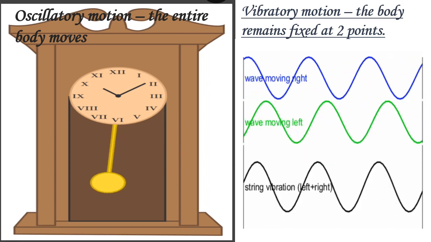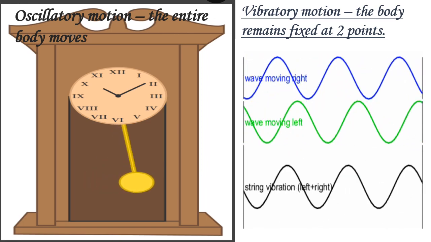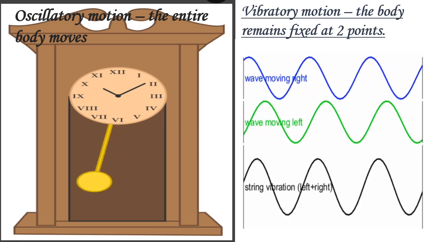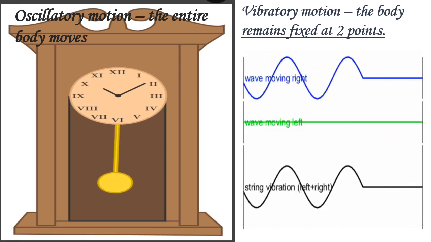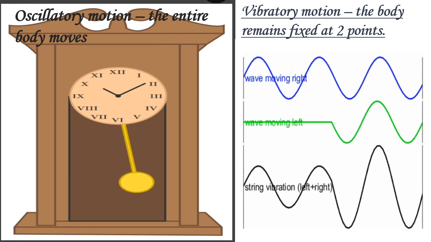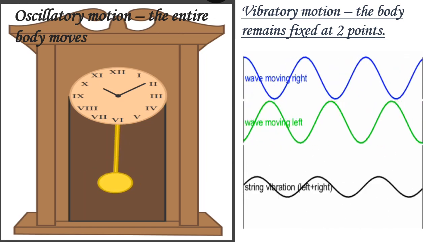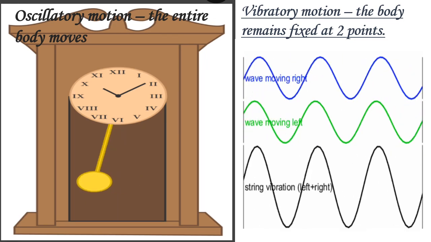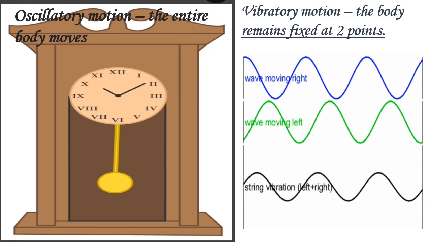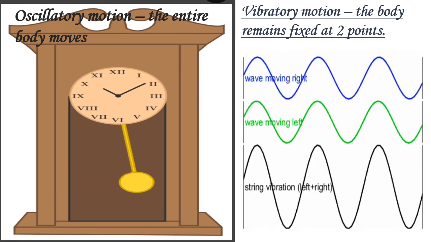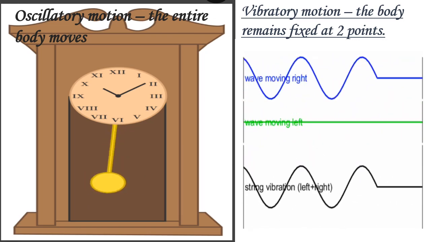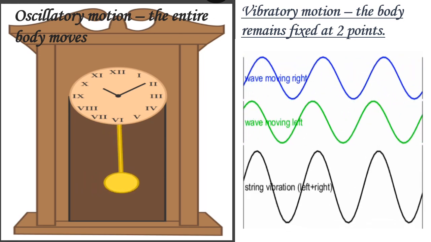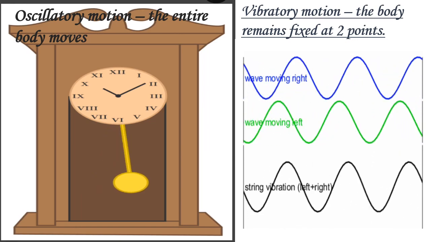We can understand it in this way. Suppose, let us consider a metallic wire which is stretched between 2 points. Now, when the wire is plucked from the middle, it starts moving up and down rapidly. However, the motion is not oscillatory in nature. Why? Because in this case, the whole string does not move up and down. So, such a motion is called vibratory motion.